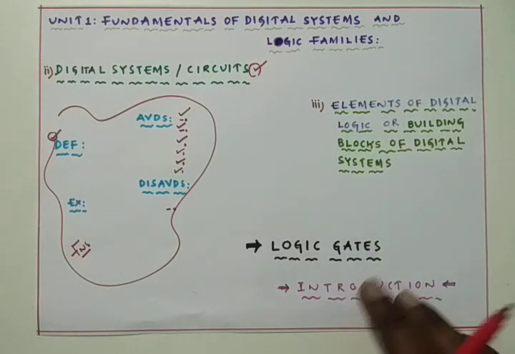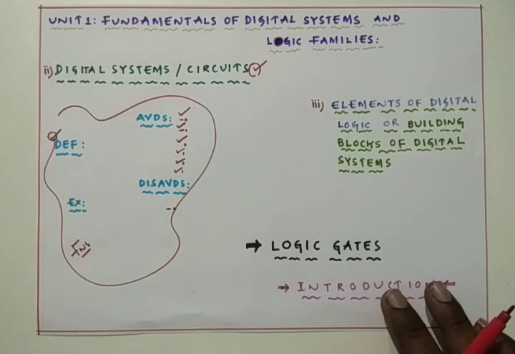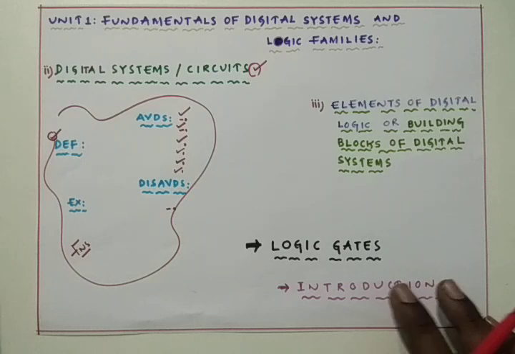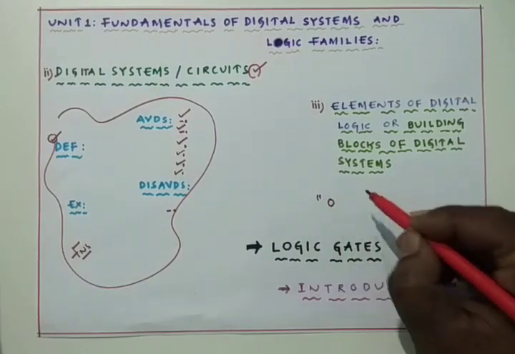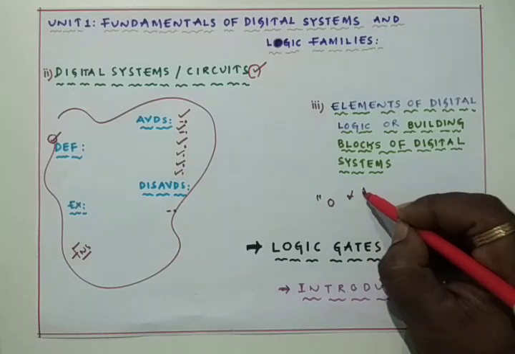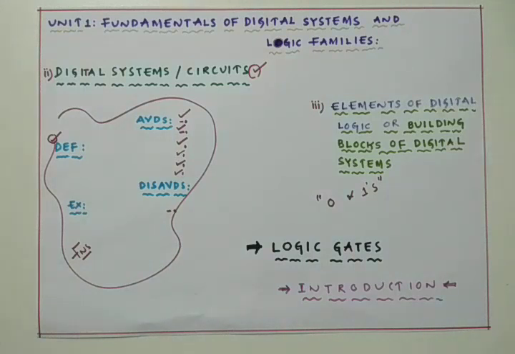All these logic gates perform some logical operations, and they accept the data in the form of zeros and ones only. These logic gates will take the input in the form of zeros and ones only.